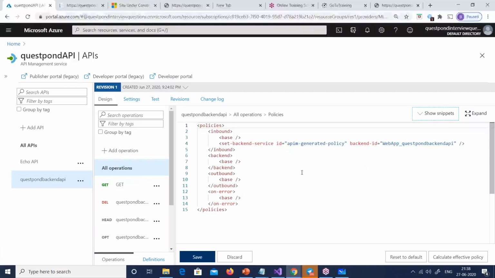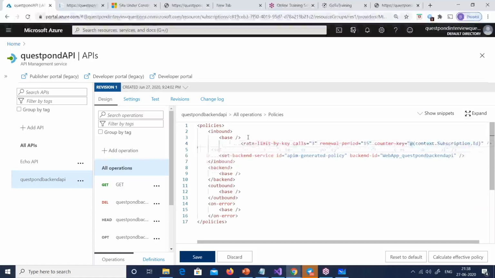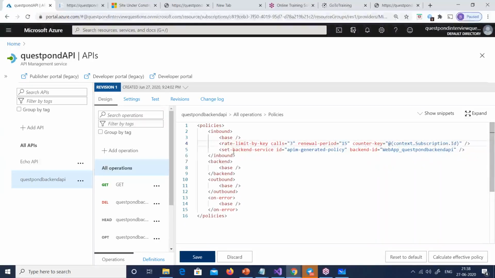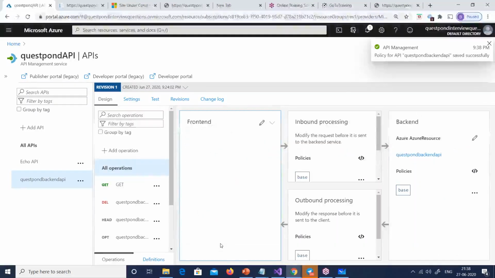I would expect some designer out here, but that's fine, too much to expect. I'll put that code as it is shown in the documentation and save it. So now I have a limit of 3 calls in inbound processing.